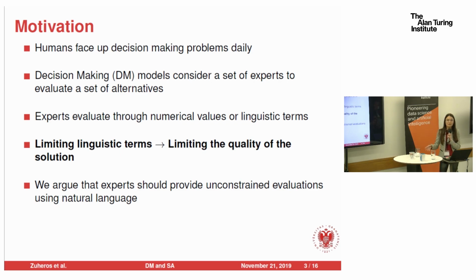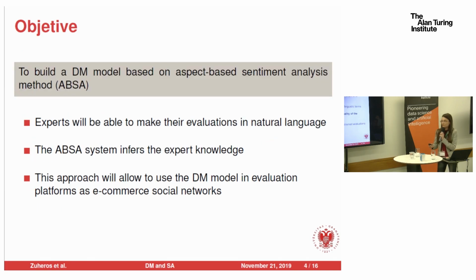Actual decision-making models limit the linguistic term set that experts can use to evaluate the alternatives, which biases the solutions. Then we need a model that allows experts to provide unconstrained evaluation using natural language. Thus, we propose to build a new decision-making model based on the aspect-based sentiment analysis method, known as ABSA. This model is going to infer the expert knowledge from natural language reviews.